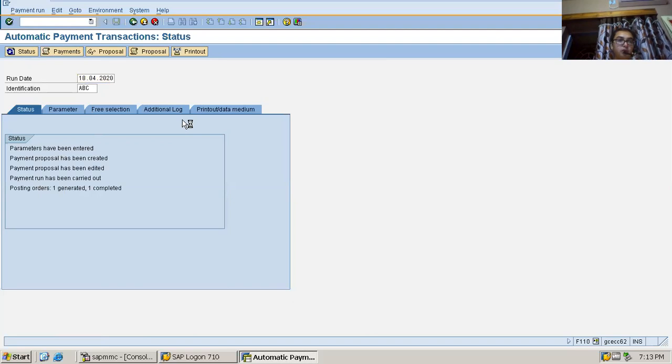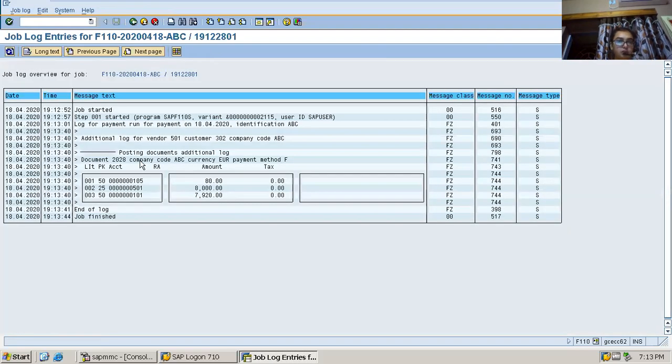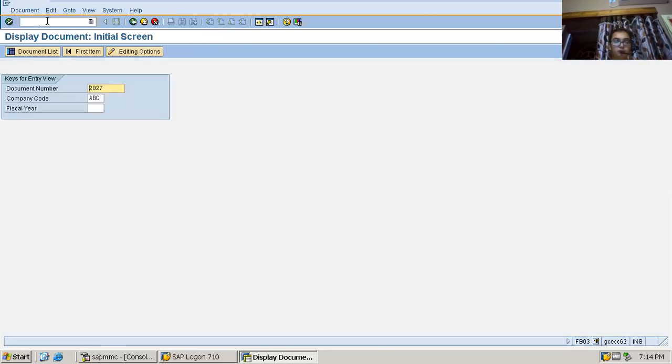Going to the payments log. Document 2028 got posted, and see, the vendor got debited with 8,000, 7,920 to bank, and 80 to discount. Absolutely fine. Now I'll show you the document in FB03. 28 is the document number.